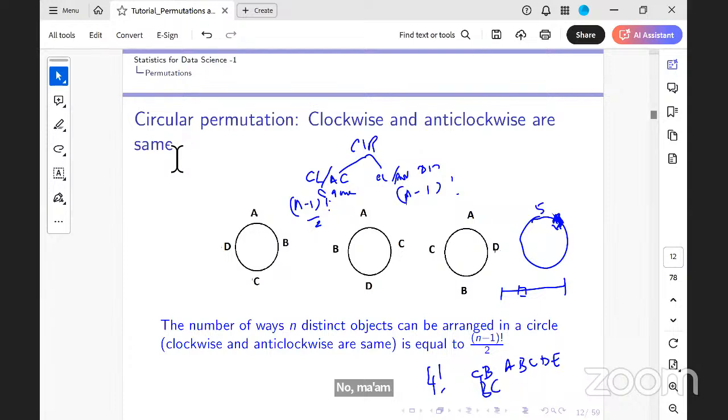Do you get the point here? How did you get it, is it 4 factorial or 4 factorial into 2 factorial? 4 factorial into 2 factorial. Now, what would it be for the case of a circle?